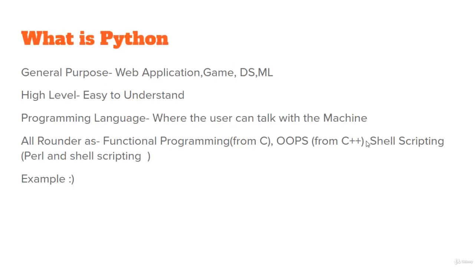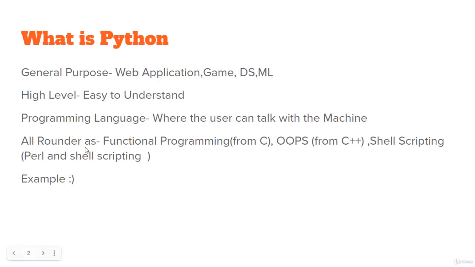Okay, what is Python? Python is a general purpose high level programming language. What do we mean by general purpose? General purpose means we can create web applications and games. We can use this language for data science and machine learning, and high level means it is easy to understand. Programming language means the user can talk with the machine, and whatever we are doing with that machine, we can write that whole code there.